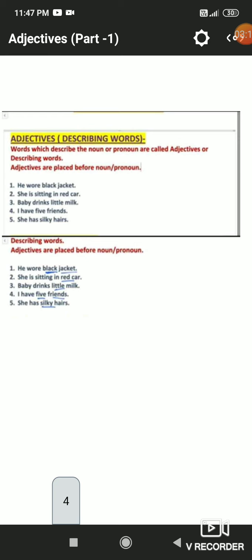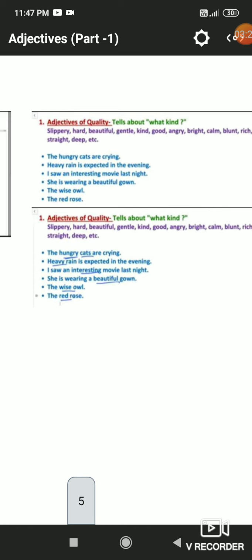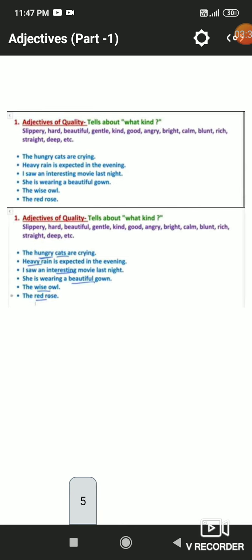Likewise, similar examples are given. Little is written before milk, little is an adjective here. 5 is written before friends, 5 is an adjective here. And silky hair, the word silky is written before hair, so here silky is an adjective. So let us discuss in detail the kinds of adjectives.